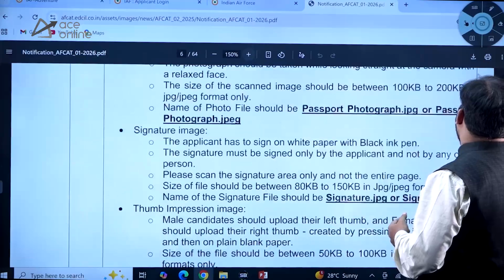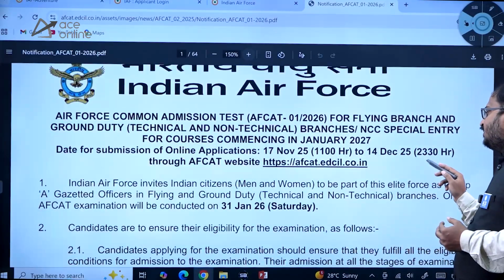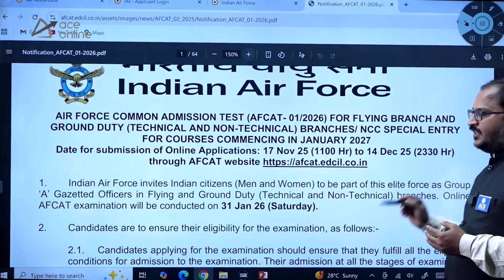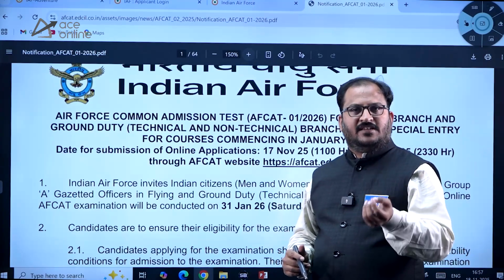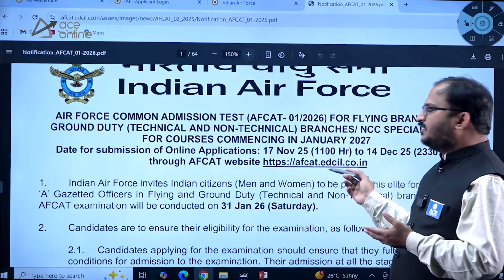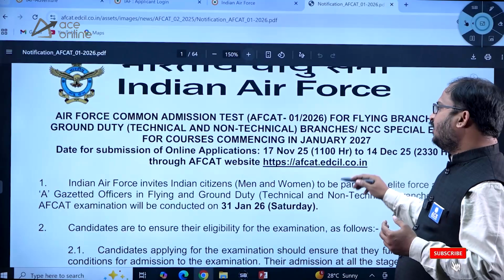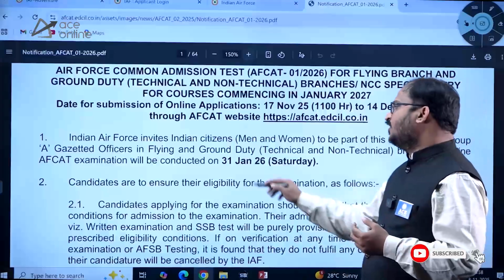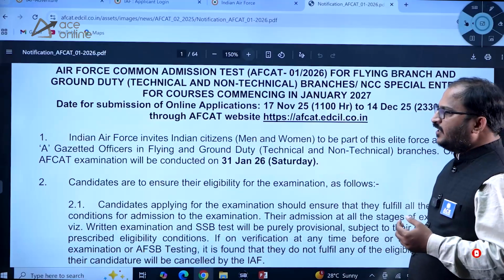Once again, I'll just show you the last date to apply, that is 14th December 2025 up to 11:30 hours. Multiple specializations are also given. Here you can see the students of different specializations also can apply for these particular positions, and the examination will be conducted on 31st January 2026, that is on Saturday, dear students.